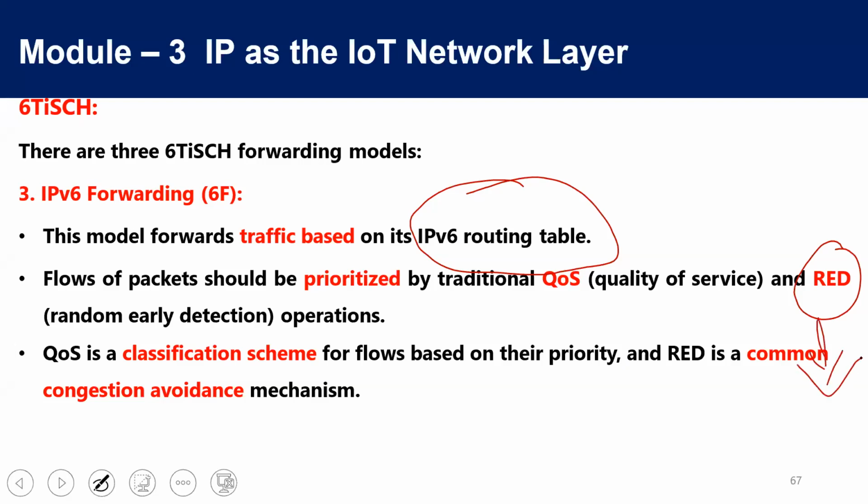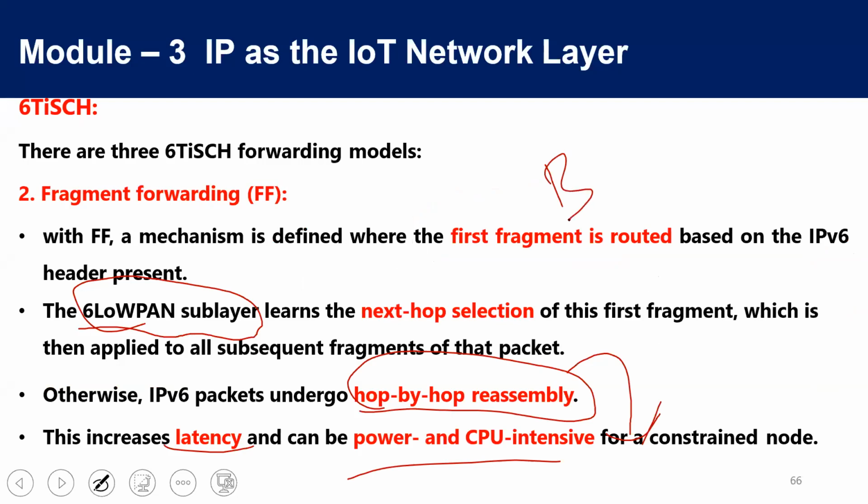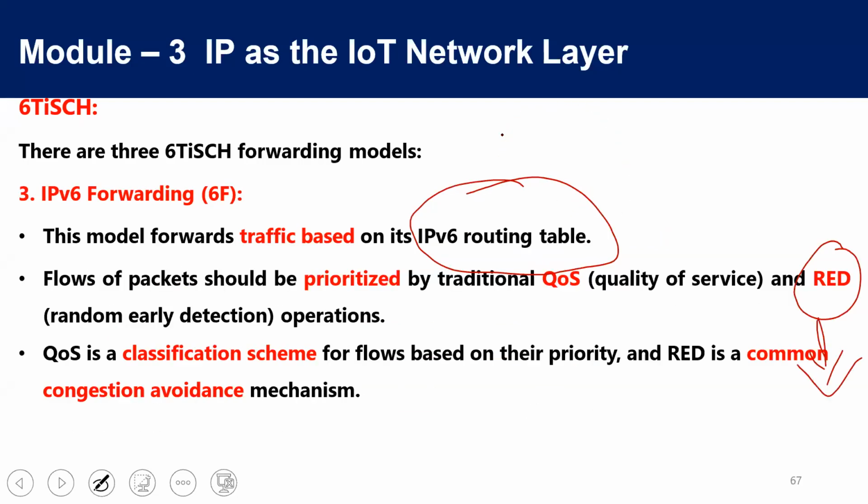It adopts RED, random early detection, in order to avoid buffer overflows. We don't have this buffer overflow problem with fragmentation, but we have this problem in the full packet transmission technique. So it uses a QoS method called random early detection.